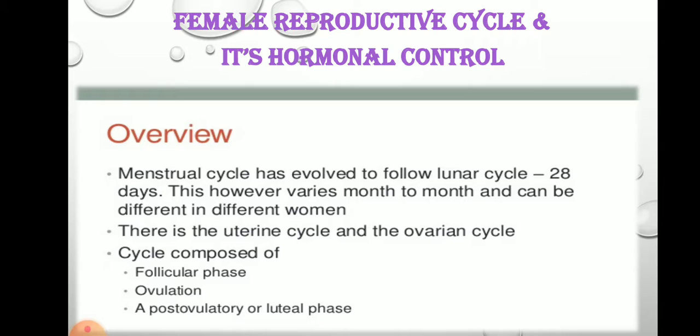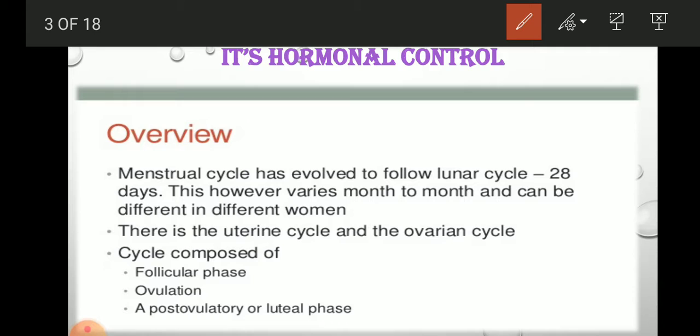If we see the cycle, it means it's going on a monthly basis again and again. So that is called the menstrual cycle as well. The menstrual cycle has evolved to follow the lunar cycle, that is almost 28 days. After these 28 days, the cycle repeats again in the next month. This, however, varies month to month and can be different in different women.